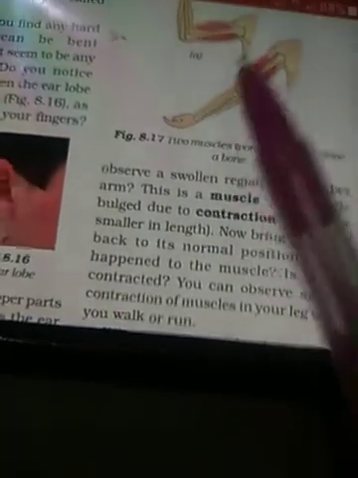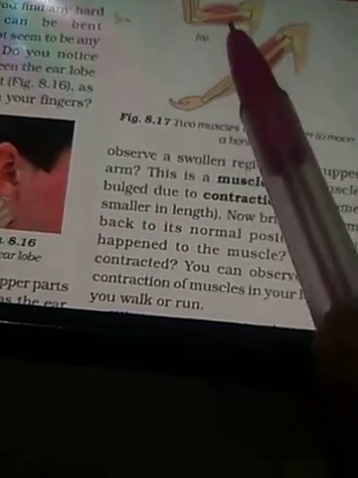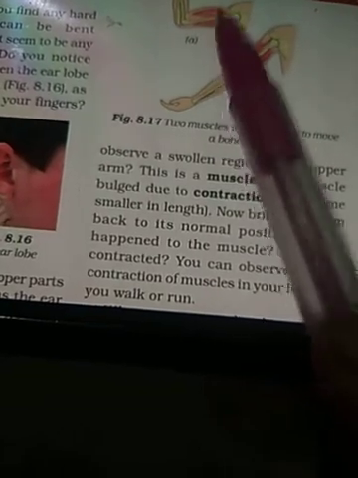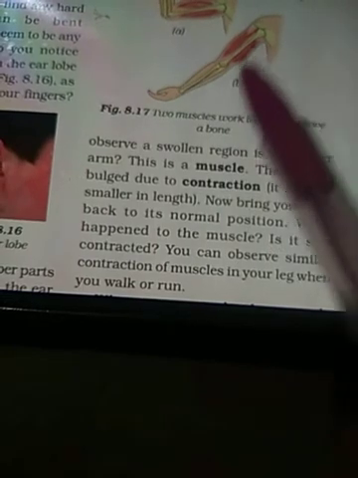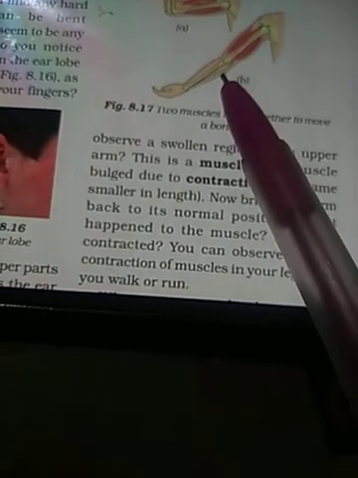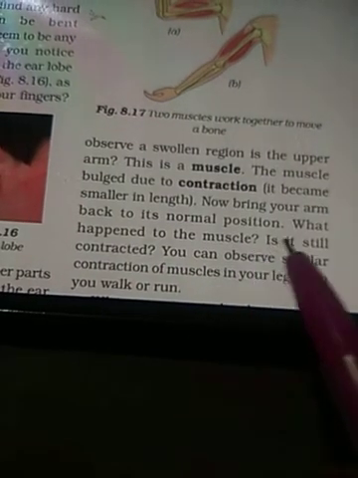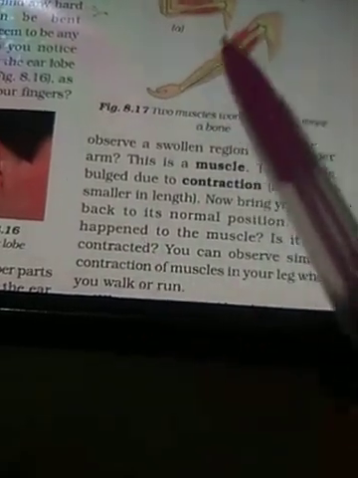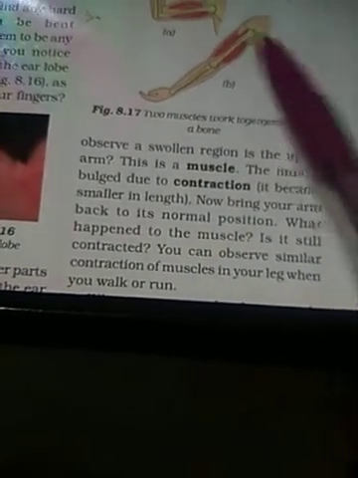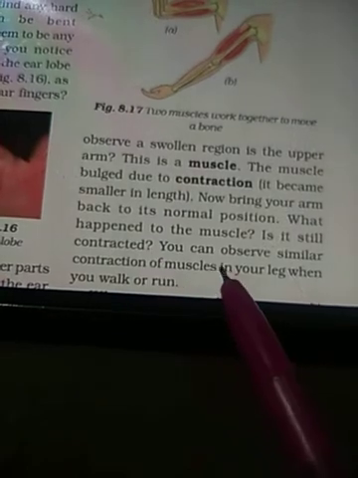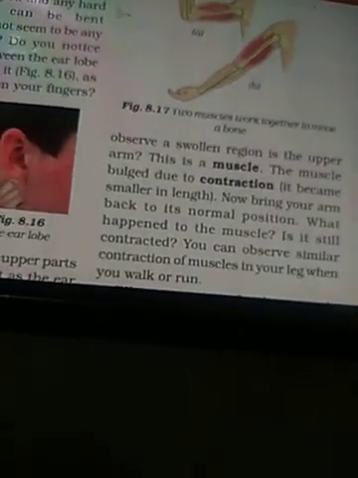The muscles have become contracted, which means they have become shorter in length. Now bring your arm back to its normal position. As you can see in figure B, the arm is again in its normal position. What happened to the muscle? Is it still contracted? Even after lowering your hand, can you feel that swollen area? No. You can observe similar contraction of muscles in your legs when you walk and run. You can understand by these examples.